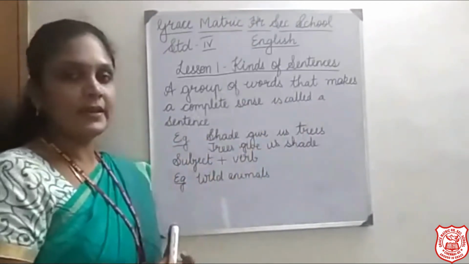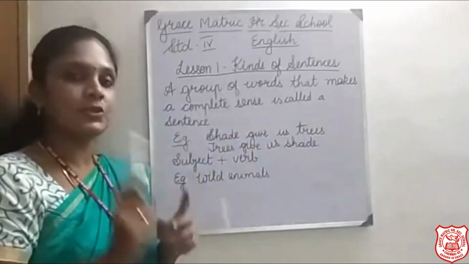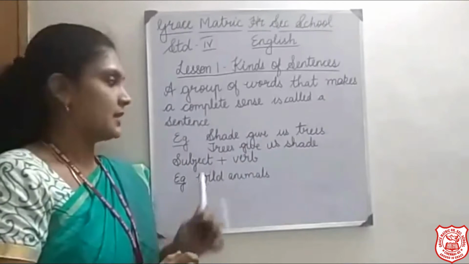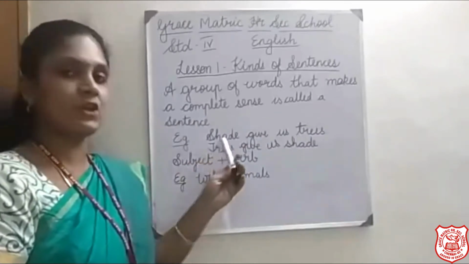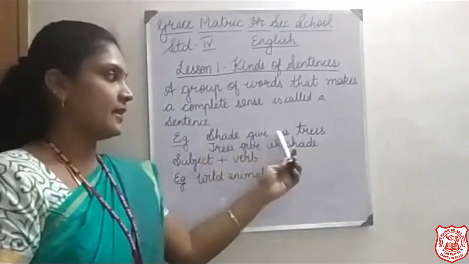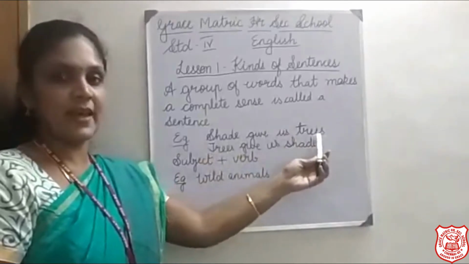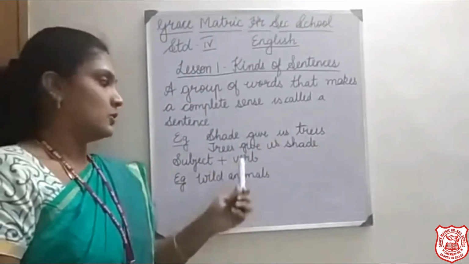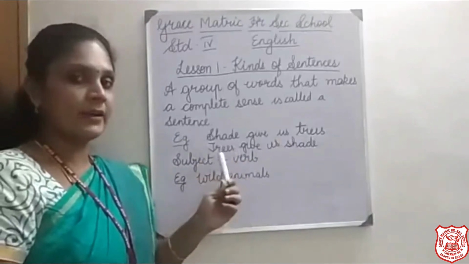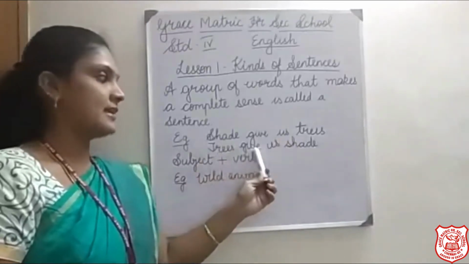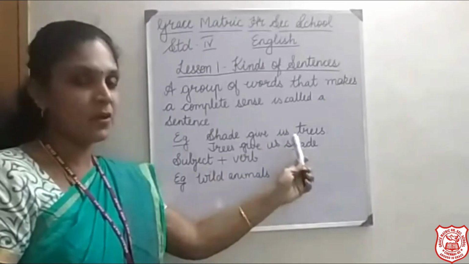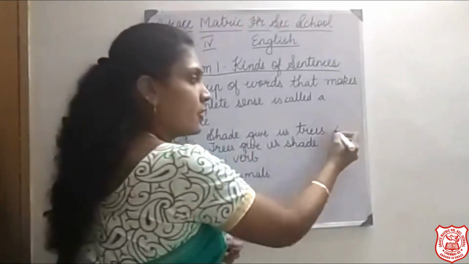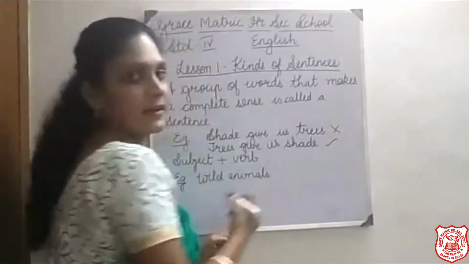So when you are writing a sentence, the words have to be in the proper order. Only then it gives a meaning. See in this example what I have given you all. "Shade give us trees." Is there any meaning? Can a shade give trees? No. So the right, correct order is "Trees give us shade." Now there is a meaning in this sentence. Okay. So this is wrong and this is correct.